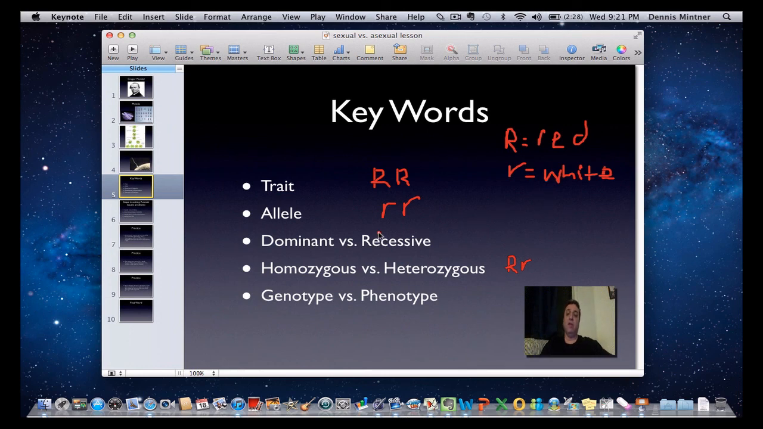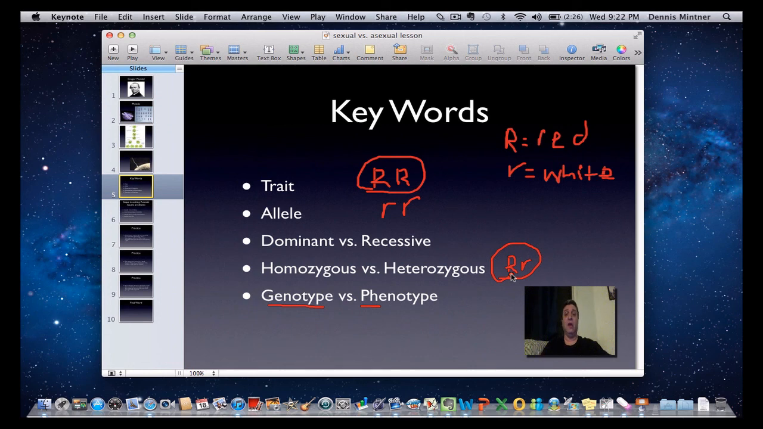Okay? Now, the last two words we want to talk about are genotype and phenotype. Phenotype, the PH, stands for physical characteristics. Another word that starts with PH is photograph. If I were to take a photograph, what it looks like is the phenotype. So the phenotype here would be red. The genotype is the genes that make this. So big R, big R and big R, little r are genotypes. They are different genotypes, but the phenotype for both is red.